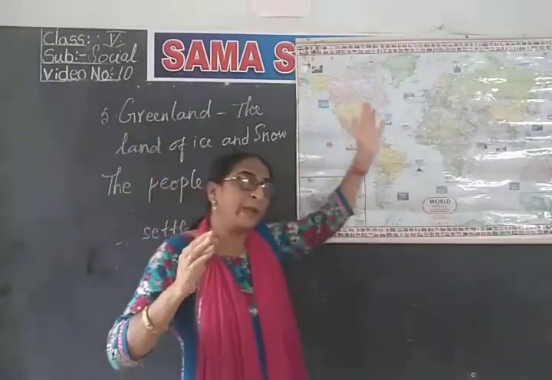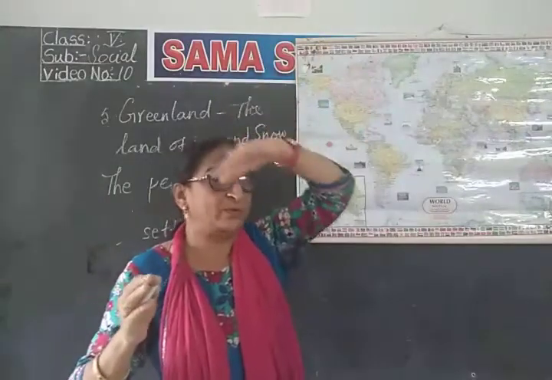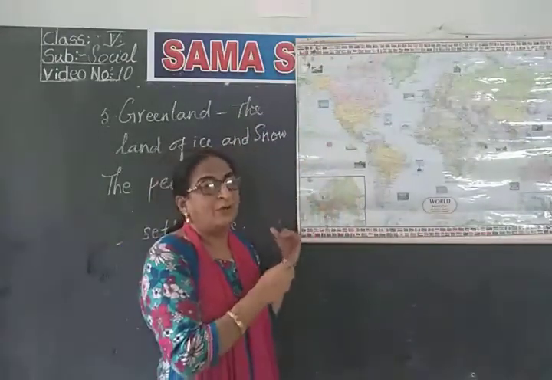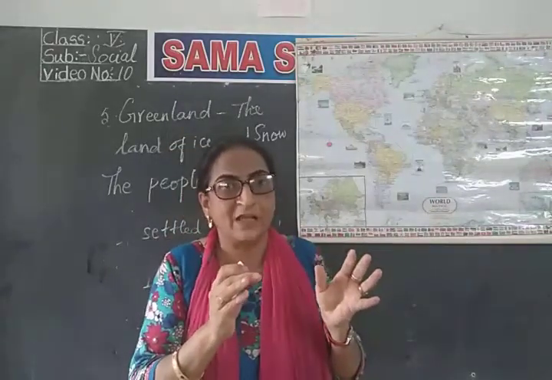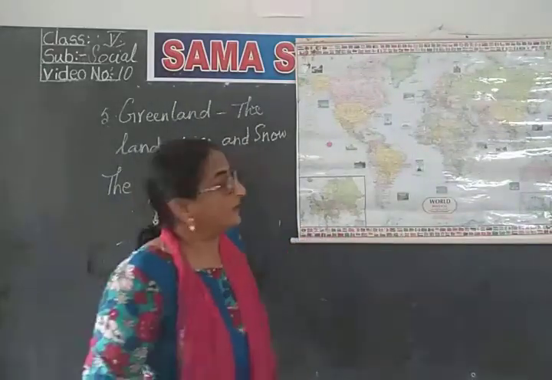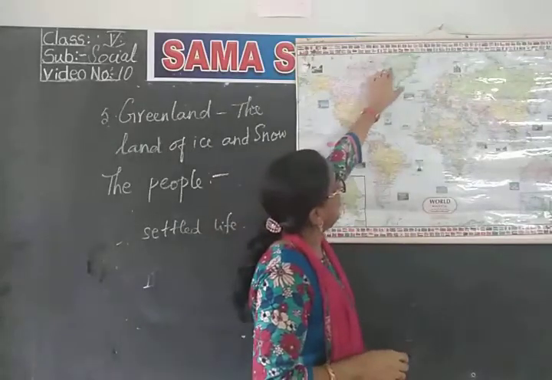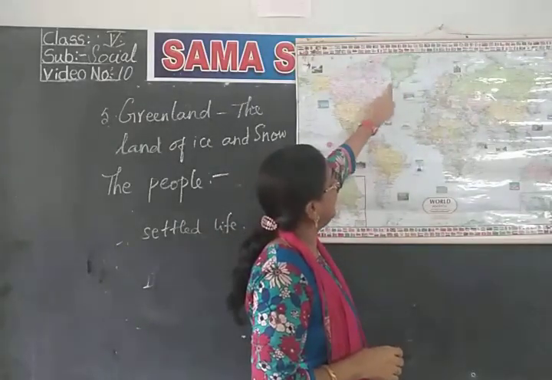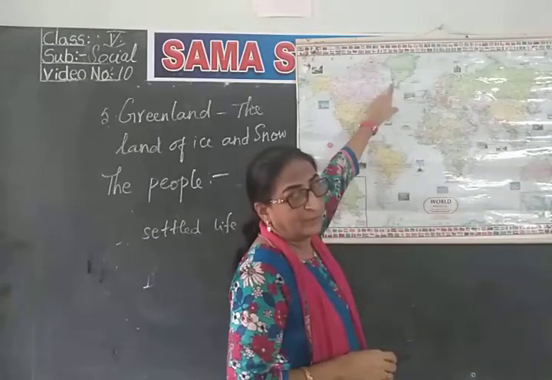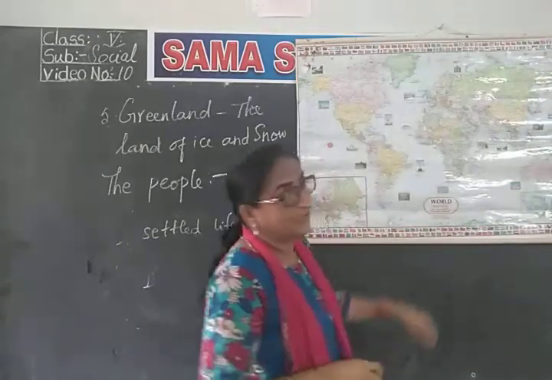Now, first they were nomadic people, roaming from one place to another. But at present they are leading a settled life. So they live in small cities and towns in groups, mostly on the sea coast. See here, this whole part is covered with snow and ice, whereas only a small part has population here. So they live near the sea coast.